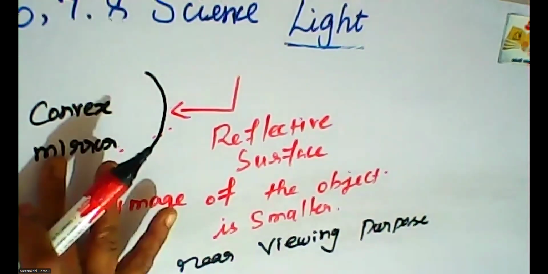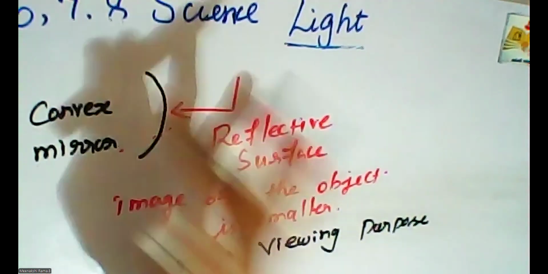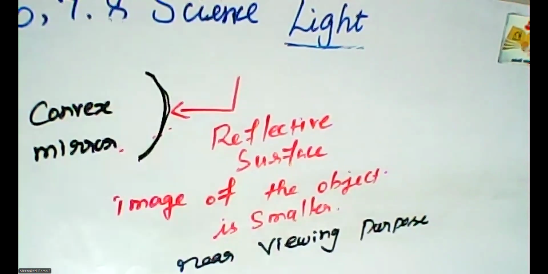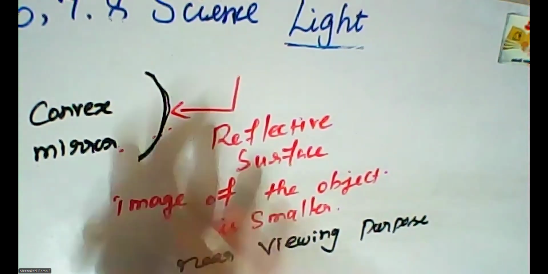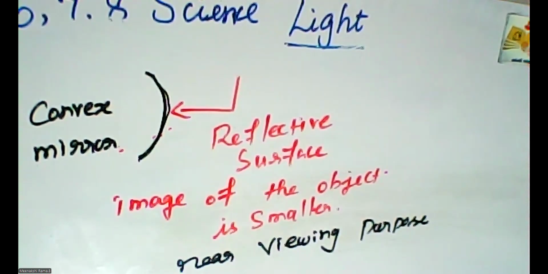So the convex mirror has this shape. The reflection of light occurs at the convex surface, which is the reflective surface, and it is called a convex mirror. The image formed by this mirror is smaller than the object. The image of the object is very small. So we can use the convex mirror for rear viewing purposes only.